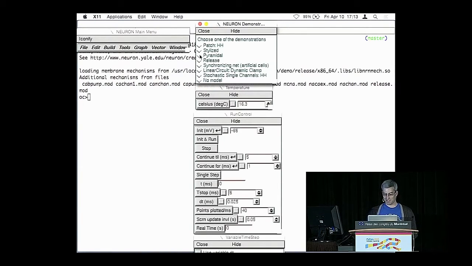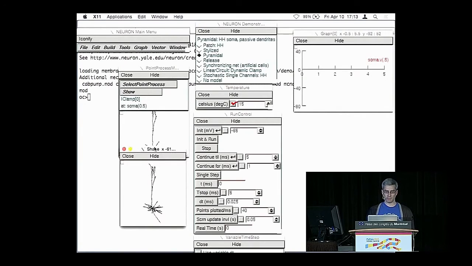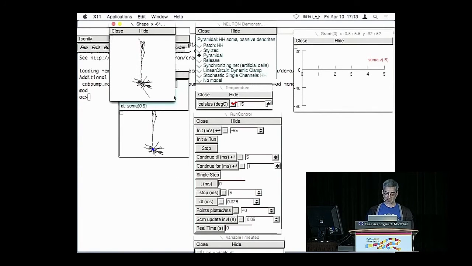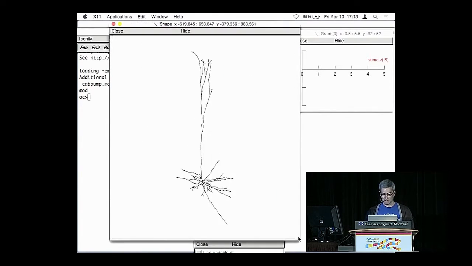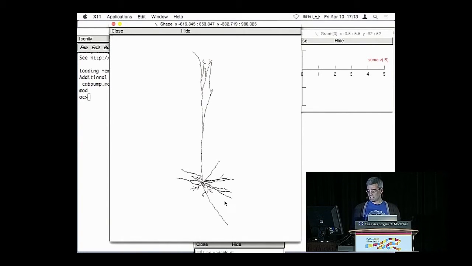I'll load up this pyramidal example to give you a little bit of a sense of what I mean by neurobiology. This is essentially a simulated neuron. All of these processes around here, except for one of them, are called dendrites. You can think of dendrites as providing input to this cell, and they provide their input as current.